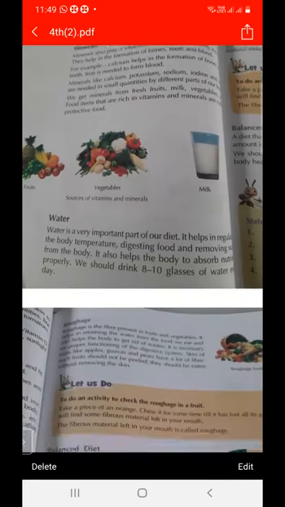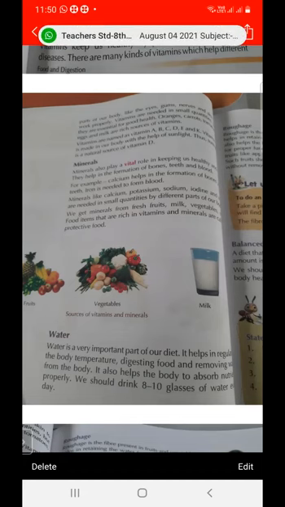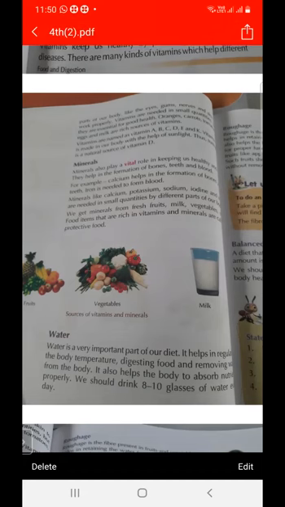So the next topic is water. It is a very important part of our diet, and because of water, our body temperature remains constant. Water helps maintain our body temperature, it helps in the digestion of food, and it helps remove waste from the body. We have to drink a minimum of 8 to 10 glasses of water every day. So water is also an important part of our diet. And what is the function of water?